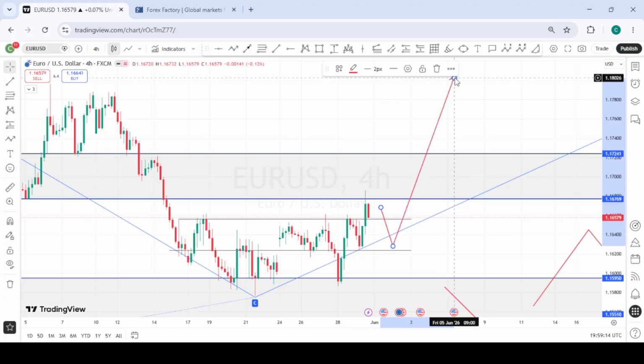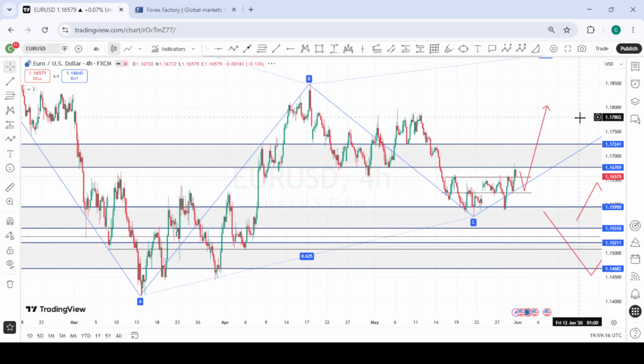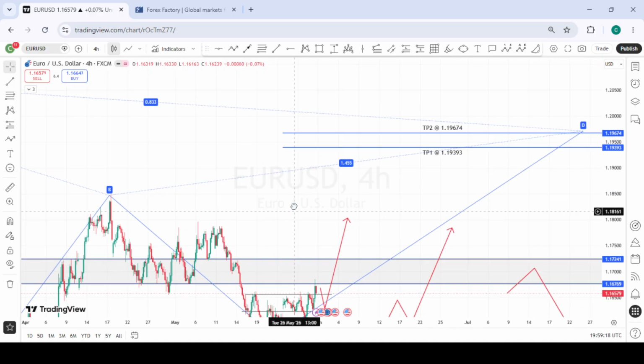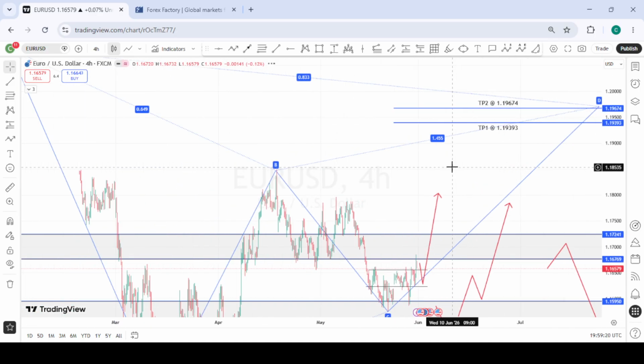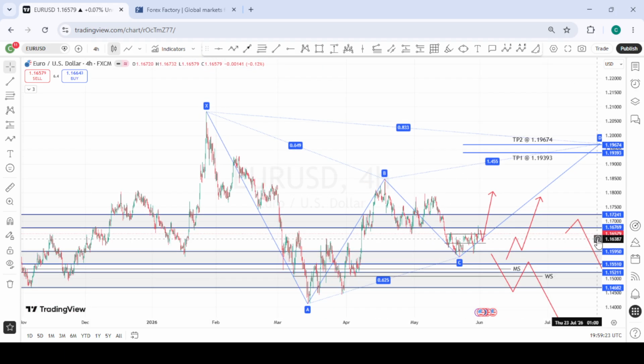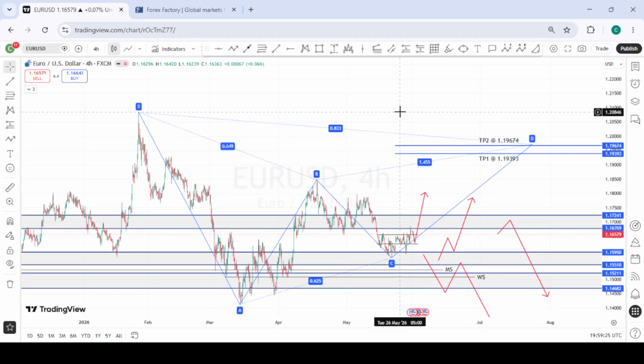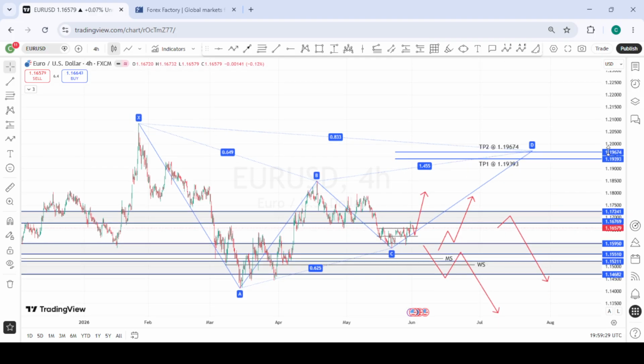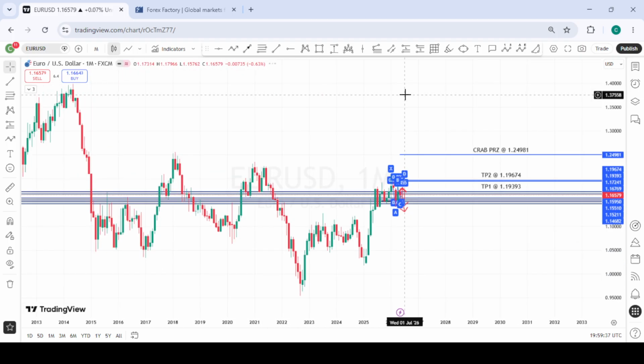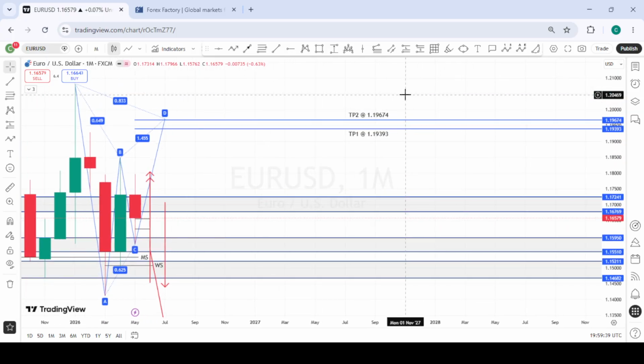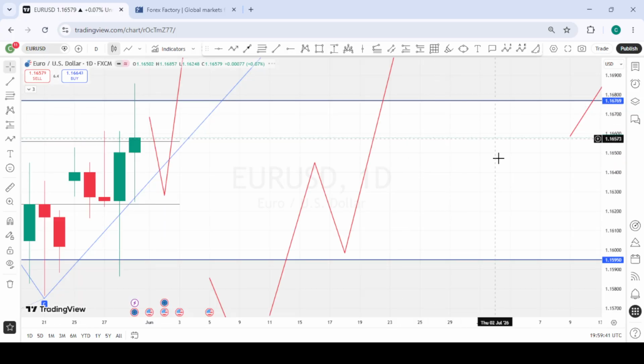So these are the various TPs we have for EURUSD. As price progresses, we are going to find more opportunities to the upside. That is if crude oil keeps weakening and DXY also keeps weakening. So last week I explained something that we are looking forward to. We would have been more bearish on EURUSD if we had dropped down to the daily time frame.